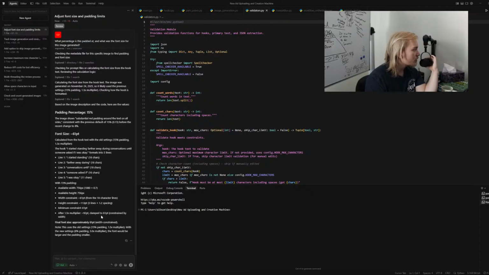There are obviously networking things, and that's actually a big reason why. Font size, I started standing further away. I was okay with 15% padding. No, use the old padding settings. With the new padding settings, the font would be larger and the padding smaller. Are the new padding settings also being used for the regeneration, as in the review process, or only for the initial generation?